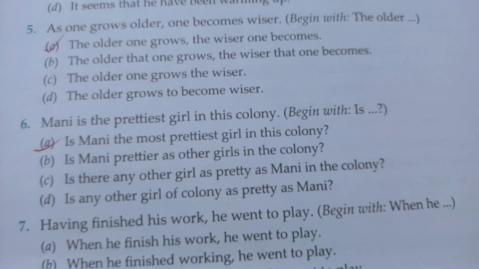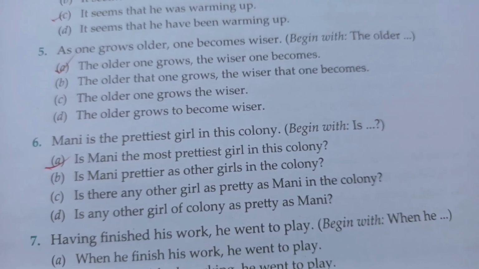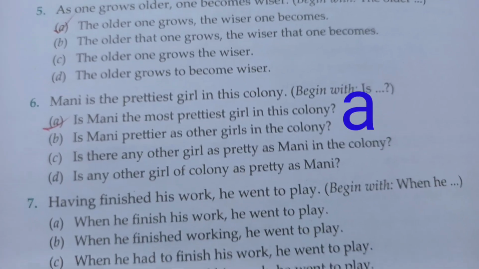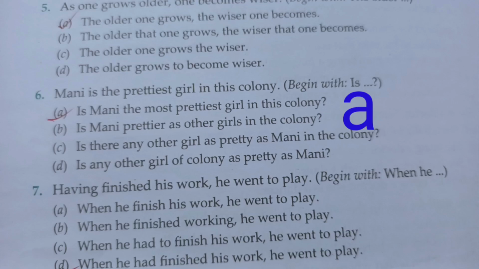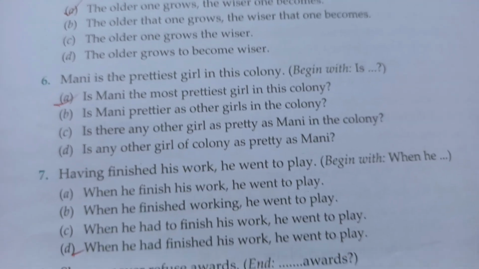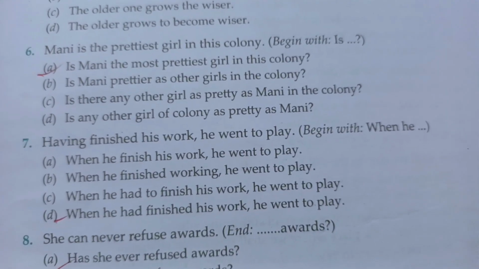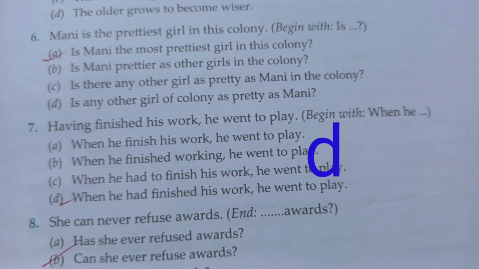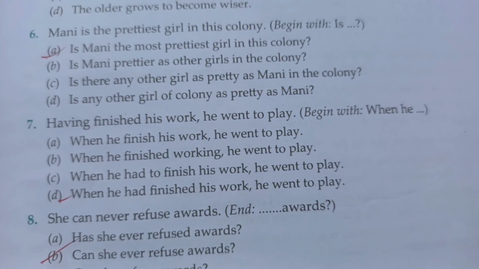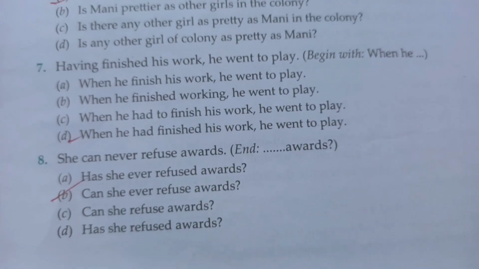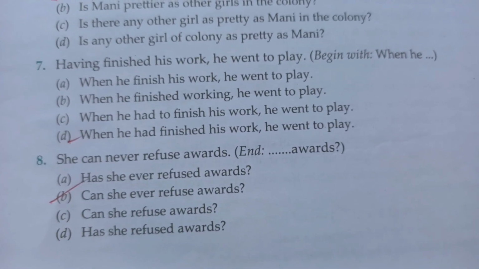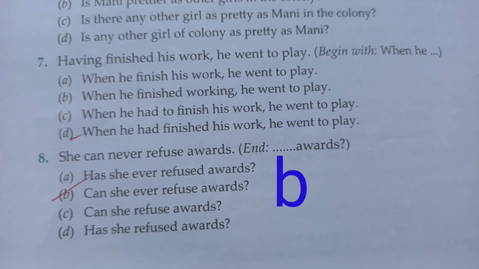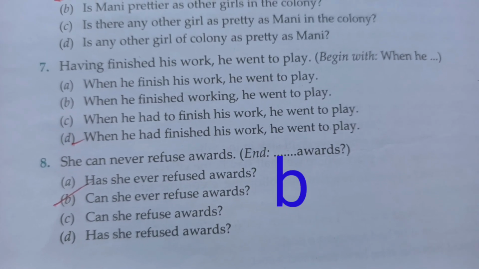Next, number 6, Money is the prettiest girl in this colony. So here option A is correct. Is Money the most prettiest girl in this colony? Number 7, having finished his work, he went to play. So here option D is correct. When he had finished his work, he went to play. The last one, she can never refuse awards. Here you have to end the sentence with awards. So here option B is correct. Can she ever refuse awards?